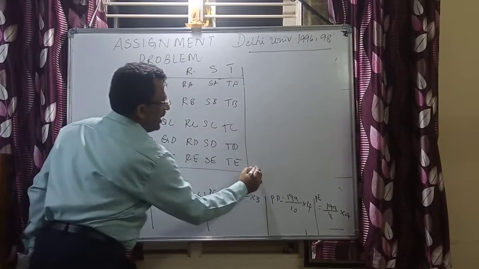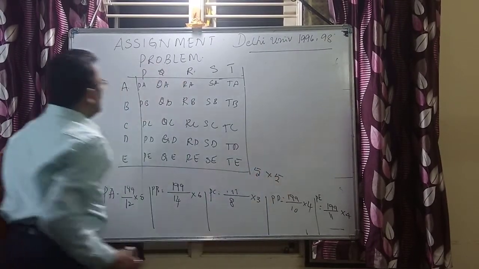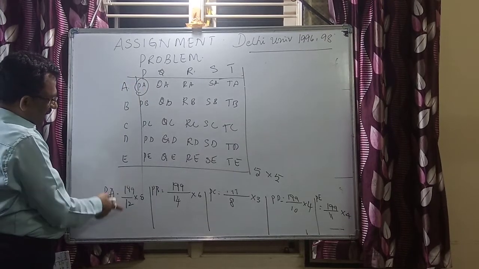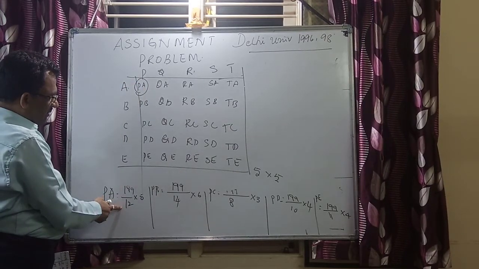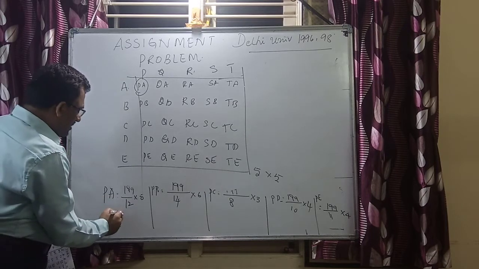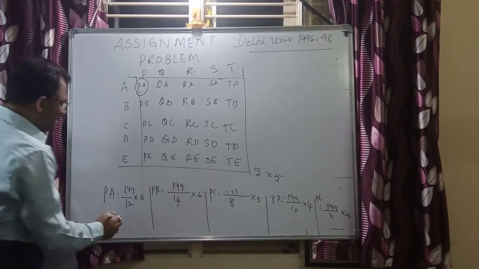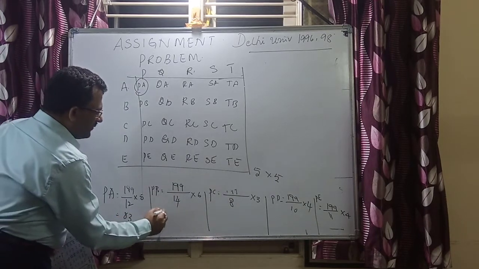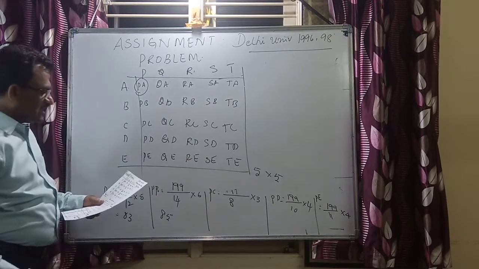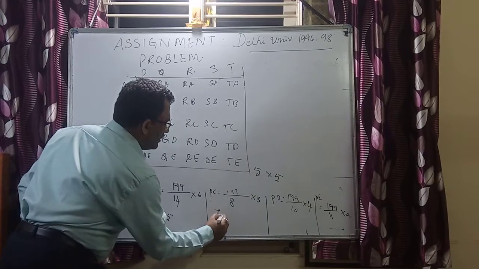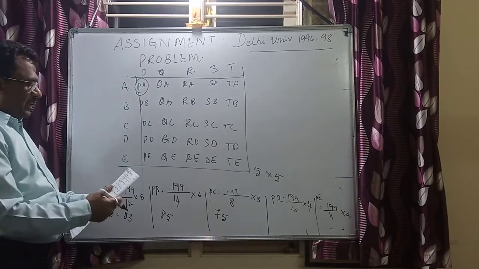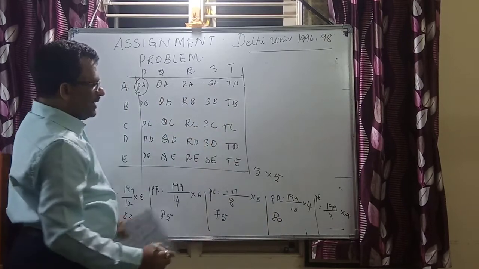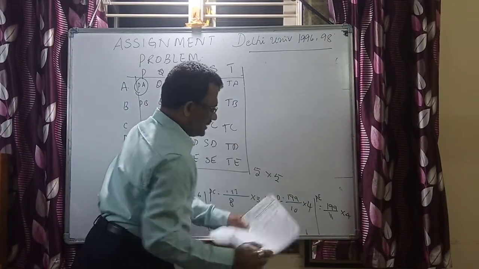I have 5 rows and then 5 columns. If you say PA, you have to take this value 199 divided by 12 into 5. And now this PA is going to be 83. Now PB is going to be 85. PC is going to be 75, all in rupees. Next PD is 80. Next PE is 73.